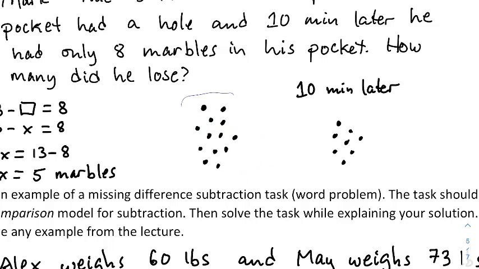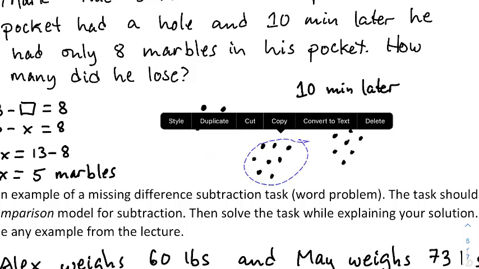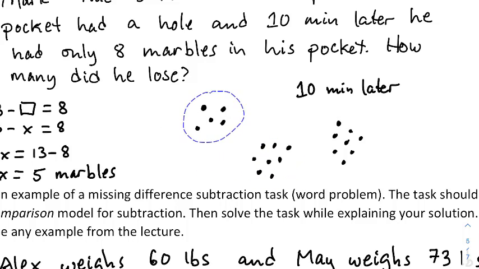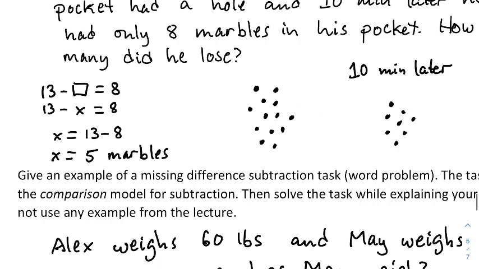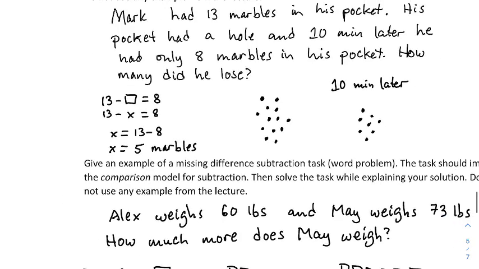So the minuend, which is 13, remove the difference, and it gives you the subtrahend. Right, that should feel like a very sensible thing when you look at a visual representation of these marbles.